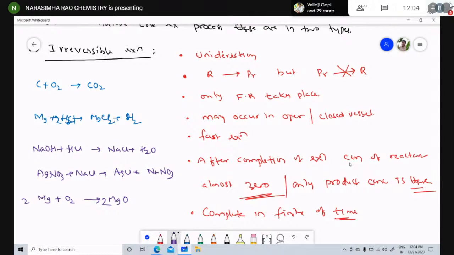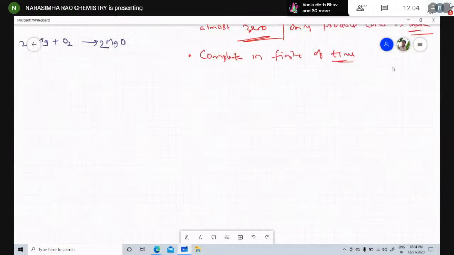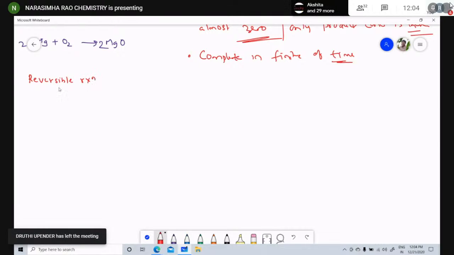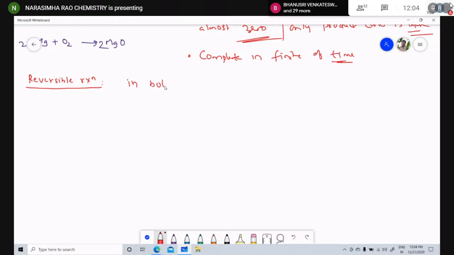Right. Now, let me discuss the reversible reaction. Vasvi, what do you think about the reversible reaction? It takes place in both directions.